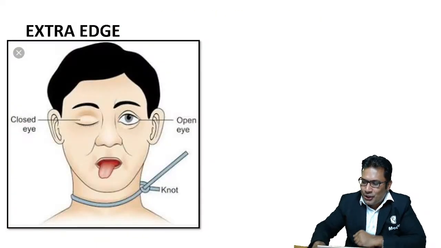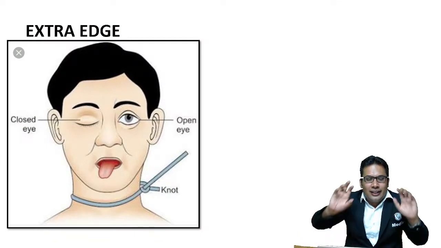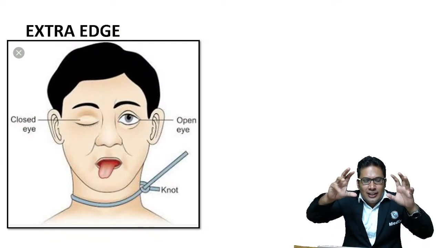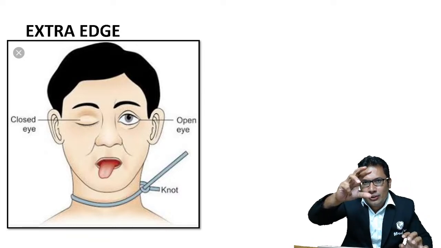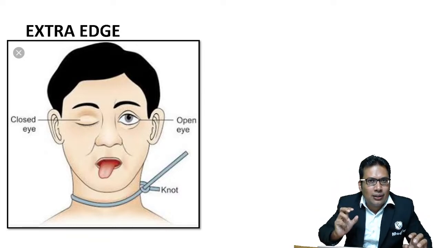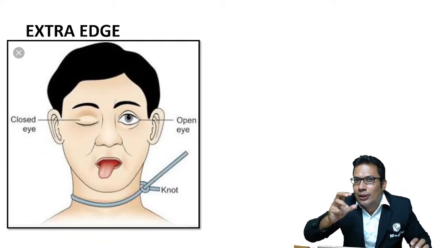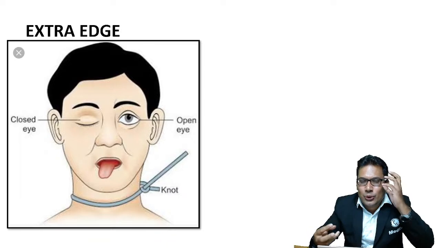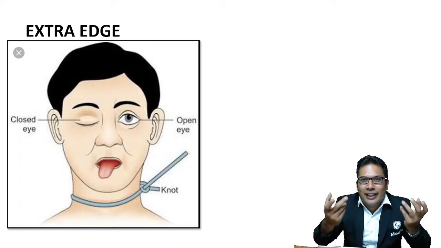Now look at this question. My dear students, I am giving you one more image-based question here. It is a case of hanging. One eye is closed and the other eye is open on the same side of the knot. This was asked in the FMGE exam. There is dribbling of saliva. What is this finding known as?